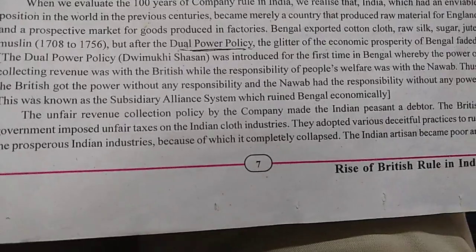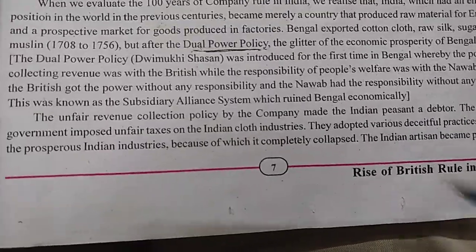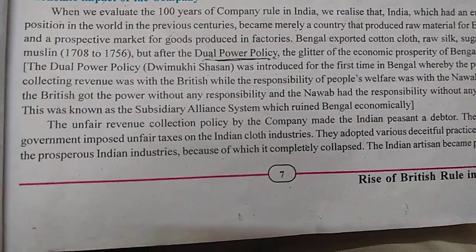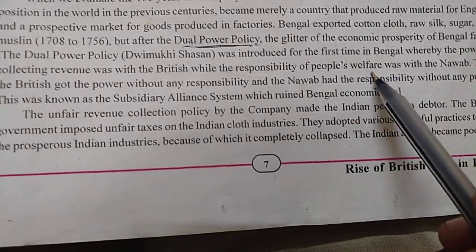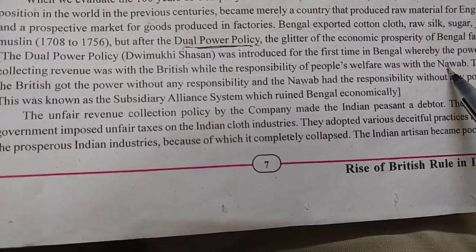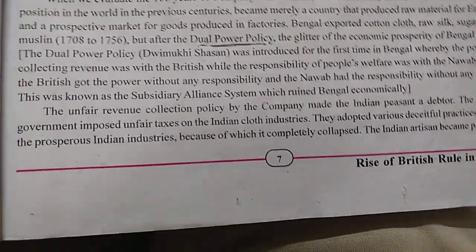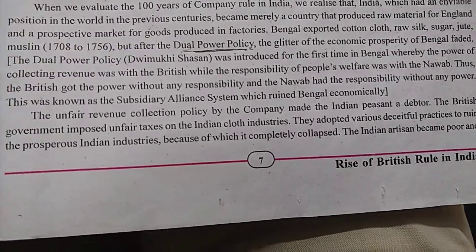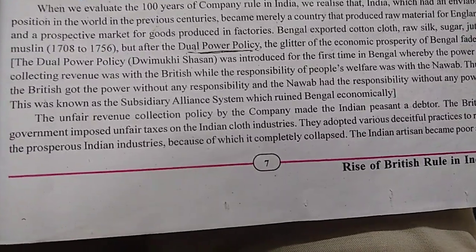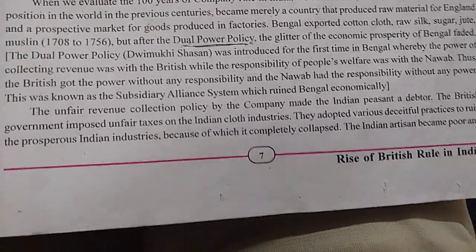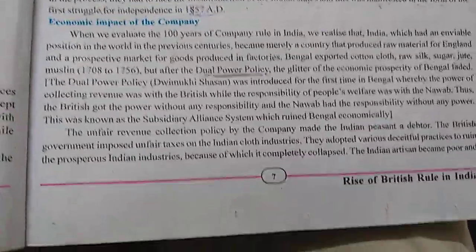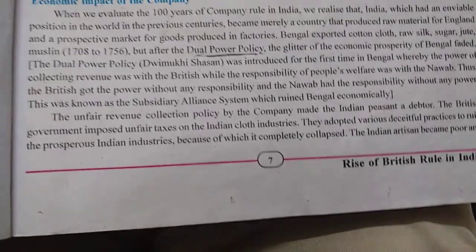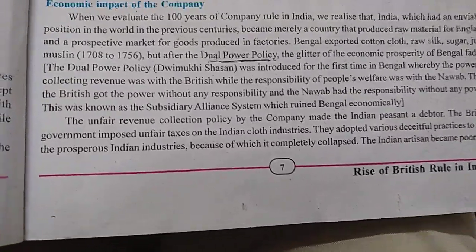Whatever money collection is done, that is done by Britishers. Britishers collect money. Now when money is required to be spent for the betterment of people, for welfare, that is the job of the Nawab. So it's a very awkward policy, I should say. Britishers collect the tax, Britishers collect the income, Britishers get the money. Chalo, fine, no problem. With that money, if Britishers do some welfare, do something good for the people of Bengal, we understand. That's fantastic. But here what happened?